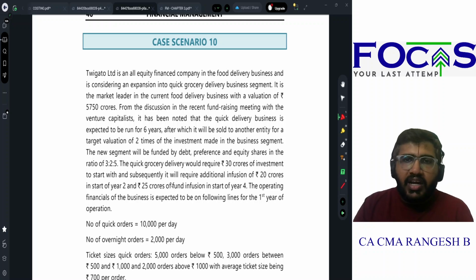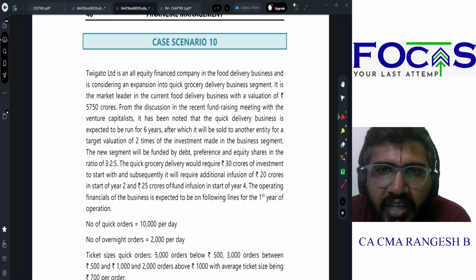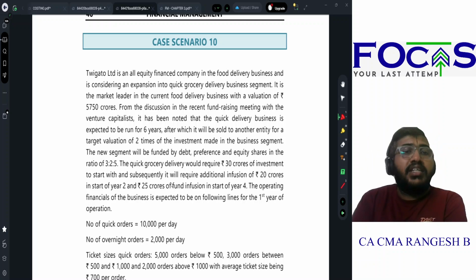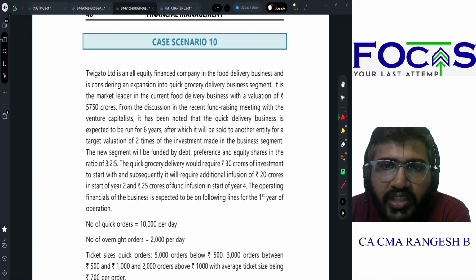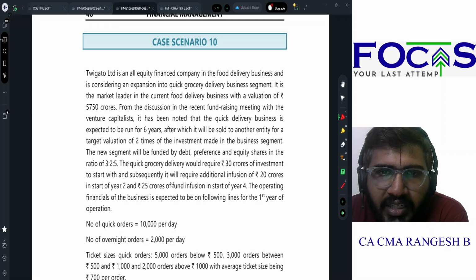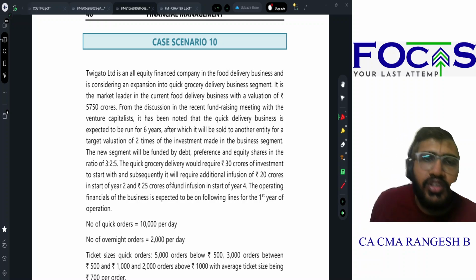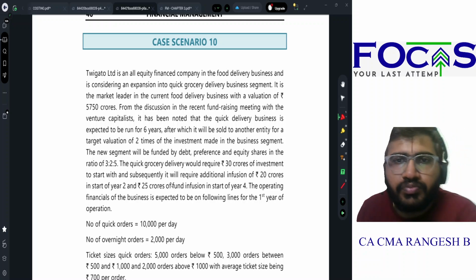Let us move to the last case scenario that we are going to solve for today. Twigato Limited is an all-equity financed company in the food delivery business and is considering an expansion into quick grocery delivery. It is the market leader in the current food delivery business with a valuation of 5750 crores. From the discussion in the recent fundraising meeting with the venture capitalists, it has been noted that the quick delivery business is expected to run for 6 years, after which it will be sold to another entity with a target valuation of 2 times of the investment made.